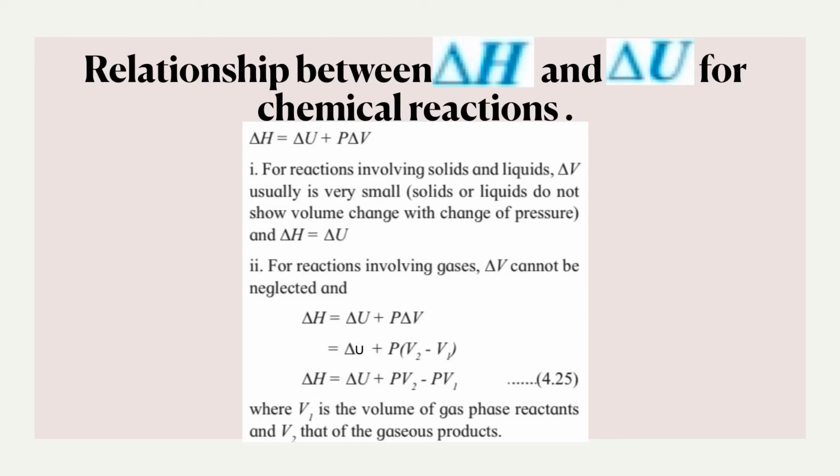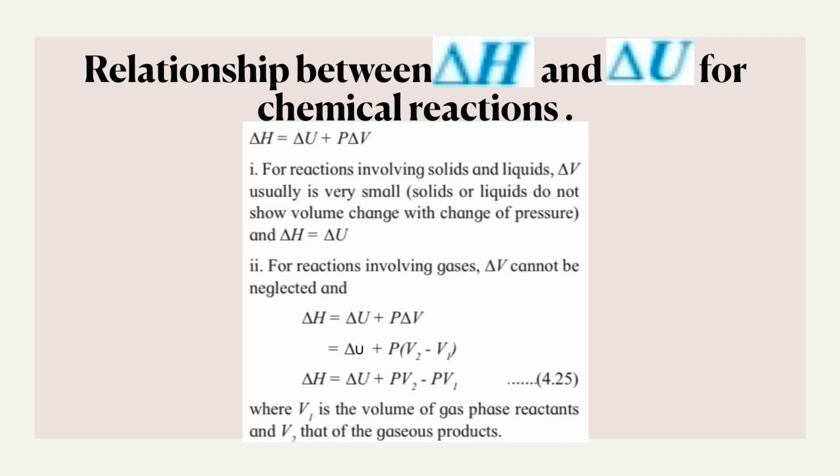Now, for reaction involving gases, delta V cannot be neglected, right? So over here, we'll write down delta H is equal to delta U plus P delta V. So there will be change in volume. Next expression I'll write down, that is equal to delta U plus P into V2 minus V1, where V2 and V1 are the volumes of gas phase products and gas phase reactants.